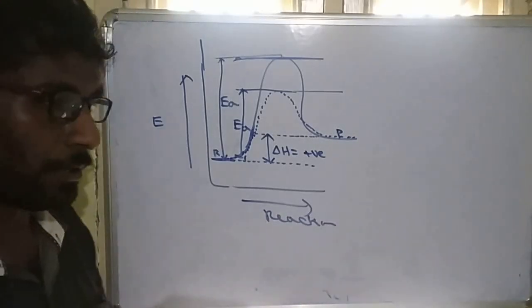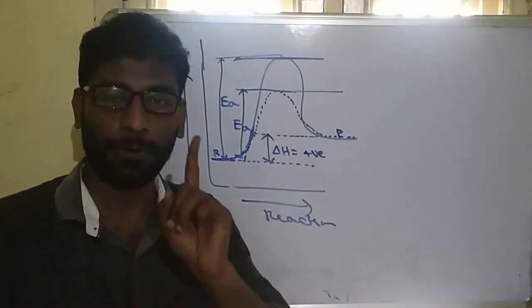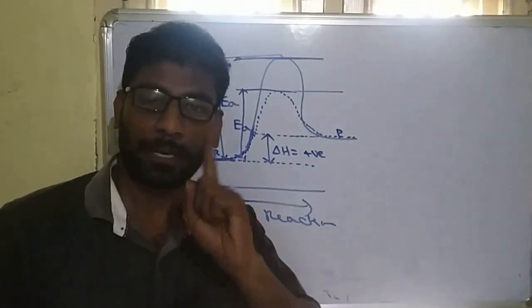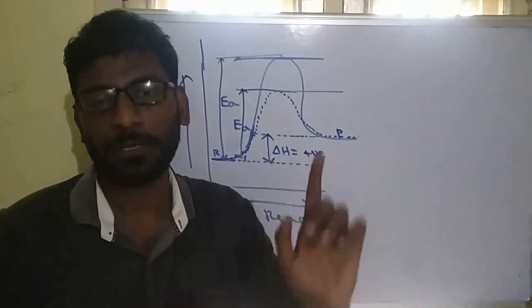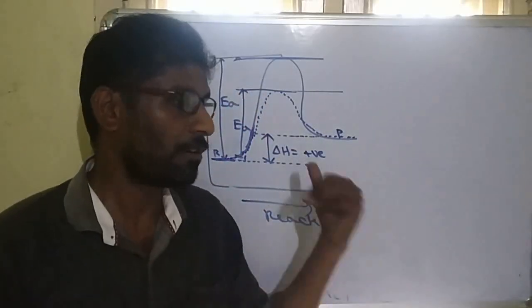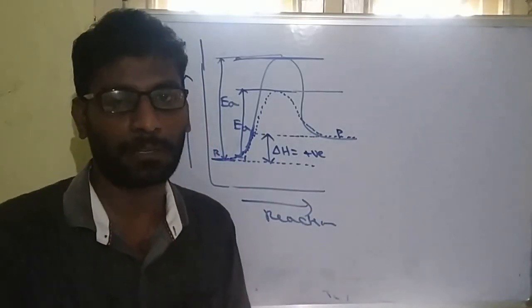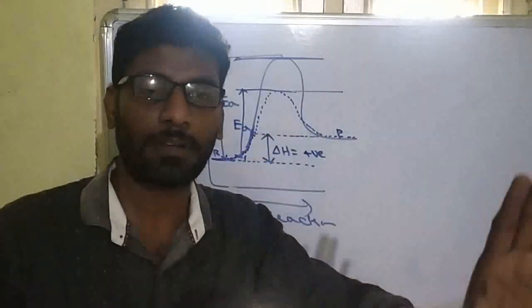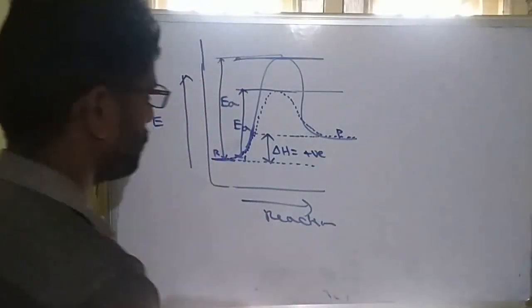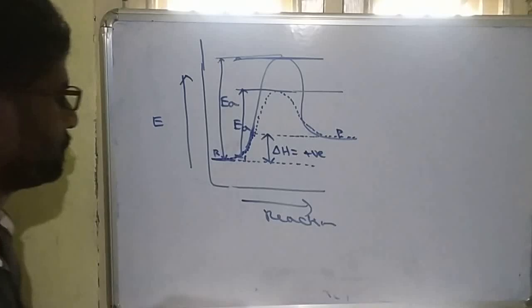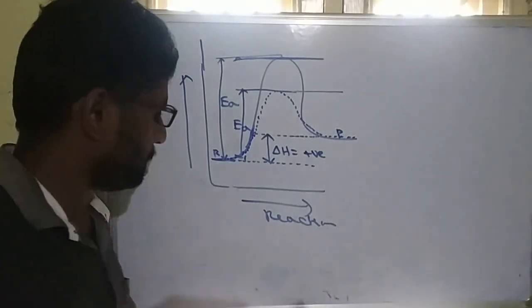So remember also, rate constant only depends on temperature. Rate depends on a number of factors, but rate constant depends on temperature. So it does not depend on catalyst, and does not depend on surface area, because that is a constant. So constant values only depend on temperature. So this is about catalyst. Catalyst changes the path of the mechanism.